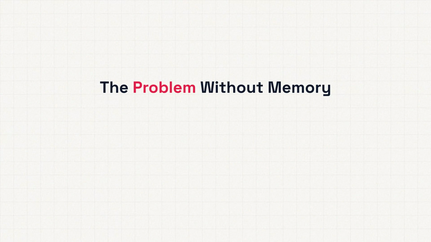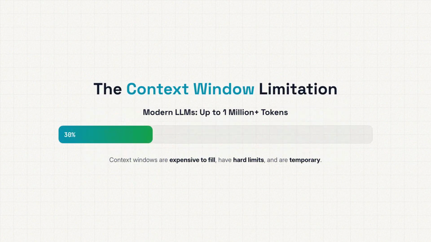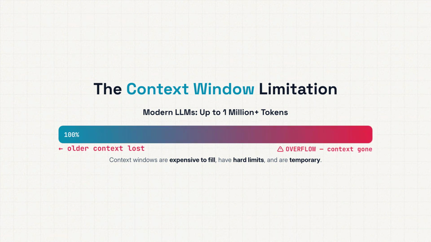So let's start with the core problem. When you interact with a standard LLM, each API call is stateless. The model doesn't know what you asked it an hour ago or even 2 messages ago unless you explicitly include that in the prompt. Now, you might say, but what about the context window? Can't I just stuff everything in there? And yes, modern models have massive context windows, some up to 1 million tokens or even more.